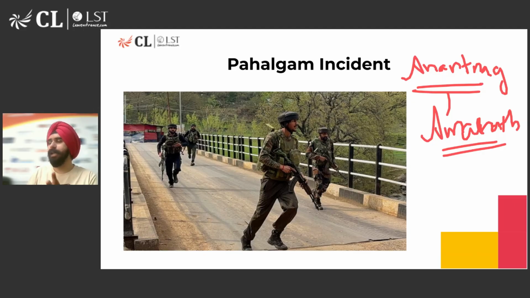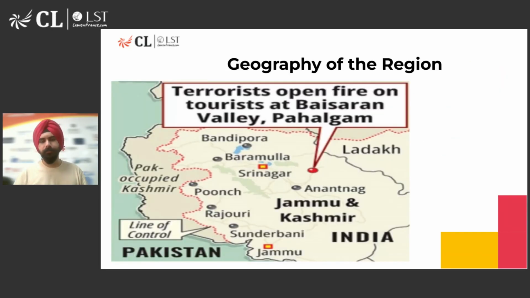And this incident is, we could say, a planned incident which is an attempt to destabilize this particular region, tourism in this region, peace and stability in this region. Now, in the backdrop of this, the retaliatory action or the response from the Indian government has been observed. We know that we have taken five different steps in recent times as a response to this particular incident. And the primary one of them is the suspension of the Indus Water Treaty, or to put it more specifically, abeyance to the treaty is the word being used.